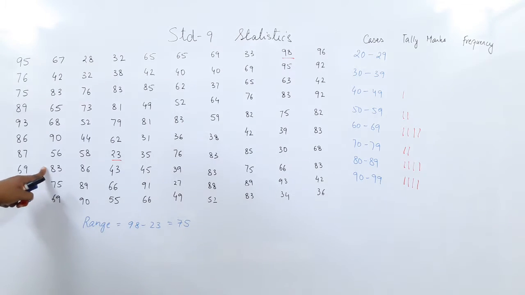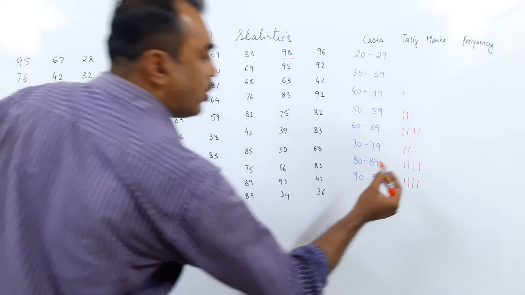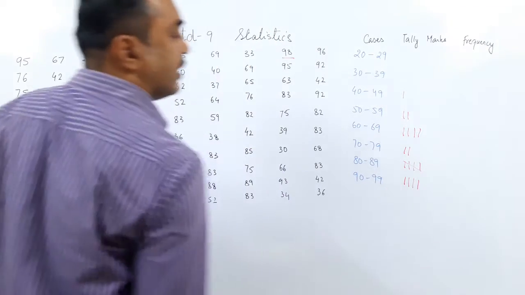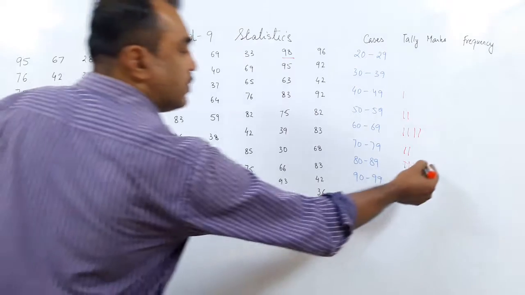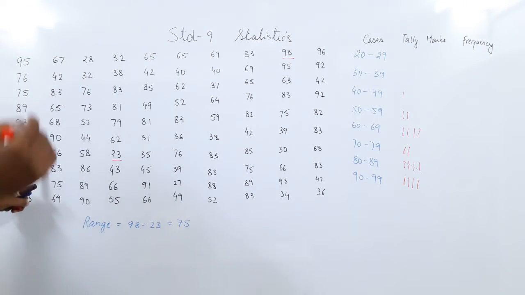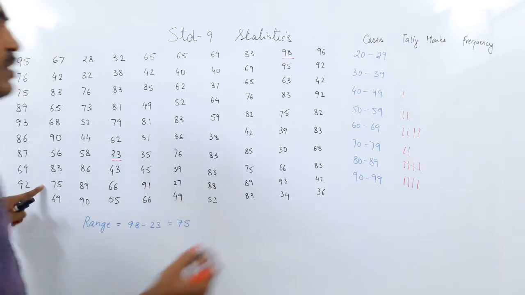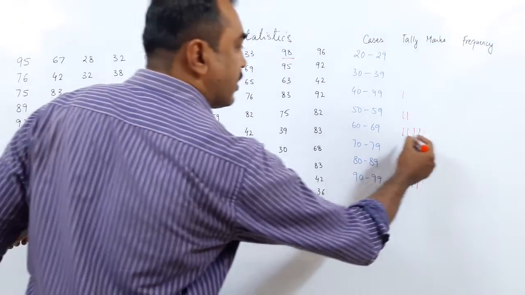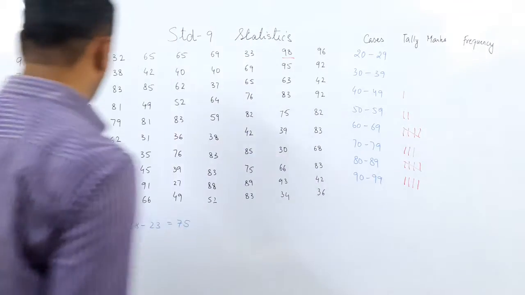Now how is the tallymark going to make it simple and easy to read? You already got 1, 2, 3, 4, so the fifth line is put as a cross like this. Now this has become a bunch of 5, easy to read. Remember this: the fifth line is put across. Then 75 in the line of 70, 69. Again there are 4, so the fifth one I put like this.